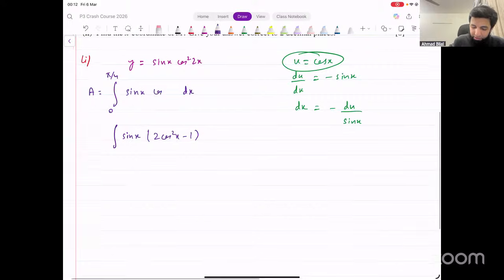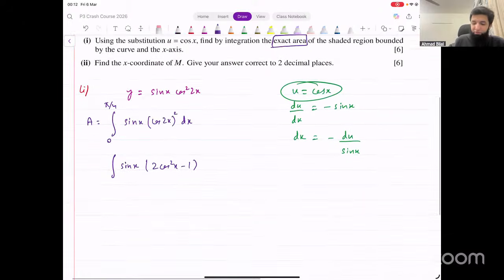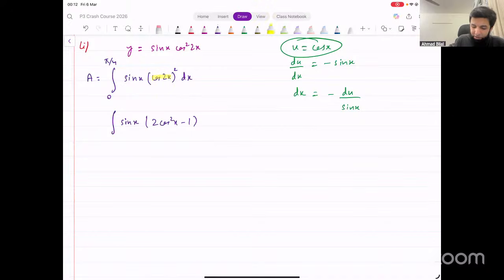Cos square 2x means cos 2x whole squared, right? So what I've done is I've replaced cos 2x with 2 cos square x minus 1. So we still have that square on top of this, right? Into dx. Make sense? So we apply the double angle identity, and it simplifies to this. Now we can do that substitution, replace cos x with u and see what that gives you.